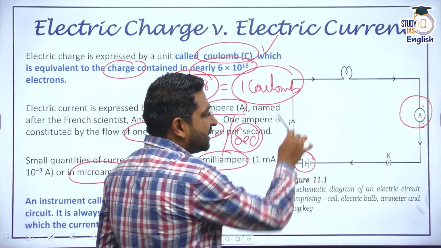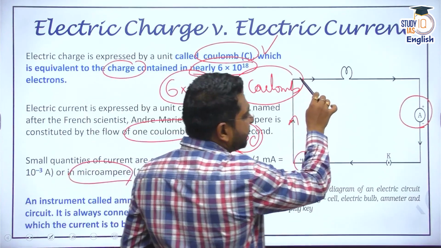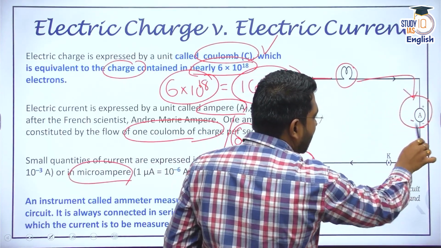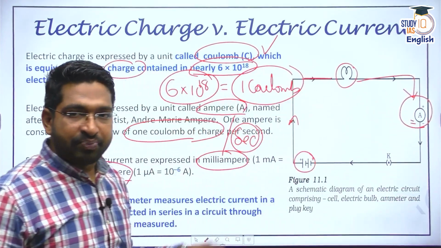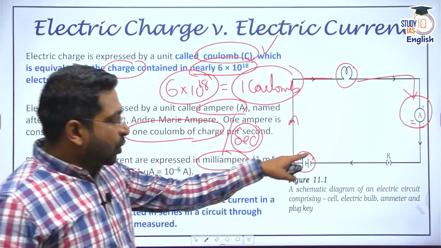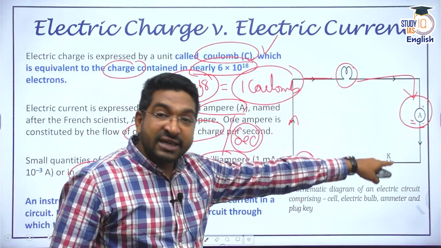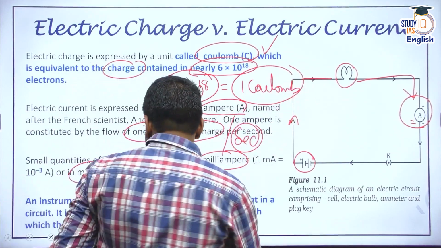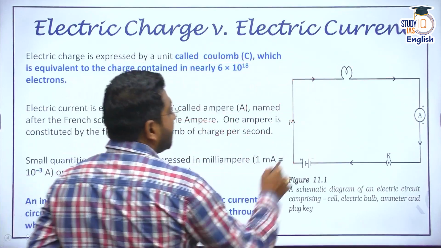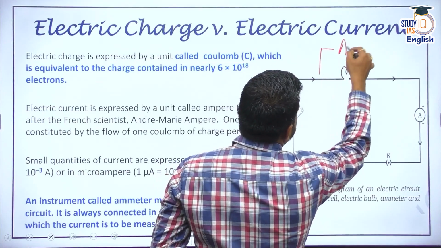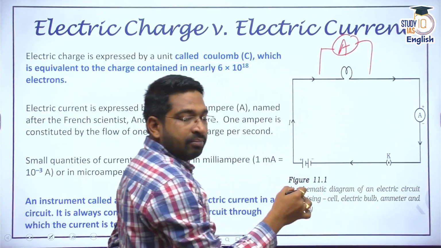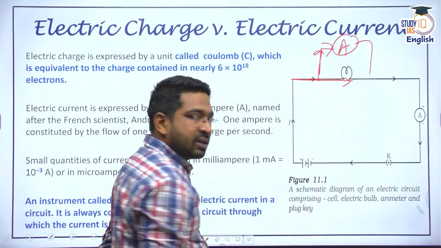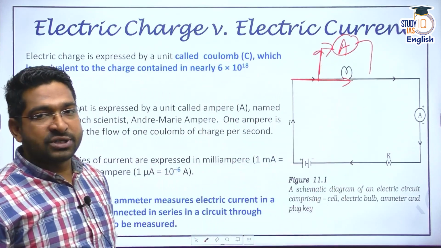So when I connect a circuit, current is moving and it is lighting this particular bulb. If I have to measure it, I connect an ammeter to it. Please remember, an ammeter should always be connected in series. It cannot be connected in parallel, because imagine if I connect an ammeter parallelly to this particular bulb, hypothetically, current would pass through this bulb, and current would pass through the ammeter through a separate line or a separate segment.